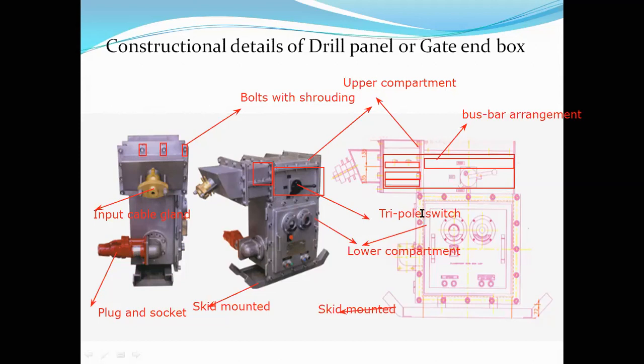Whatever the protective equipment or tripping devices, what are the different protective equipments that are necessary in the event of any need? If there is a short circuit, the entire circuit must be tripped, so for that purpose there is the short circuit relay. In case of excess power, it has to be tripped by the overcurrent relay. And in case the earth continuity to the machine is not proper, it is called